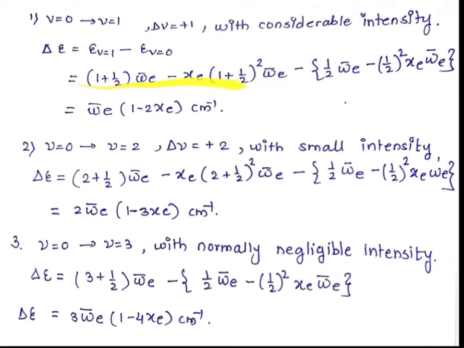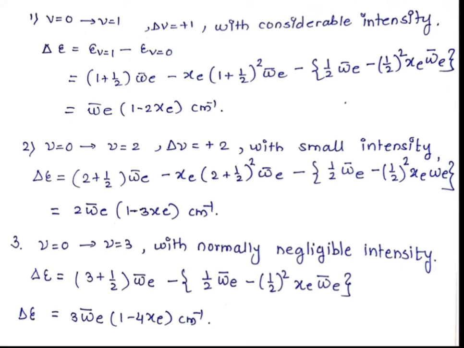After solving this, we will get this equation for the first excited state energy difference. The difference is omega bar E in bracket 1 minus twice Xc per centimeter. In the same way we can calculate the energy change for the next transition, V is equal to 0 to V is equal to 2, and here the difference between the two energy levels, that is delta V, is equal to plus 2, since 2 minus 0 is plus 2. And here a smaller intensity will be observed as compared to the first transition.